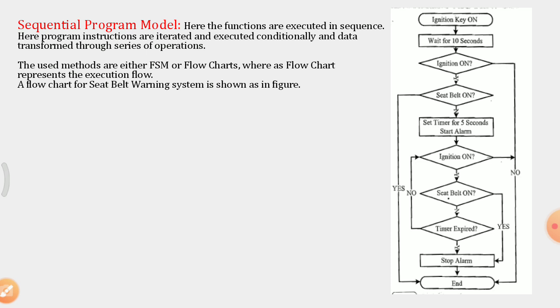Whichever happens first, go to stop alarm, and from there go to end. So this is the same example represented as a flowchart, where functions are executed in a sequential order.